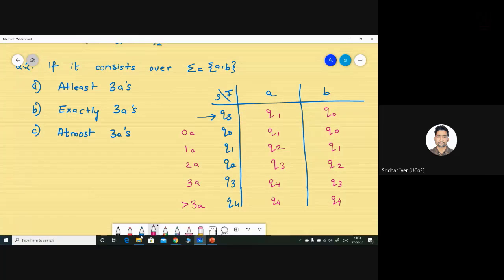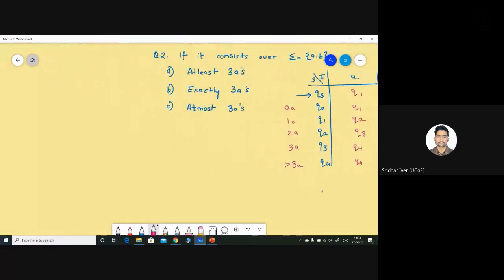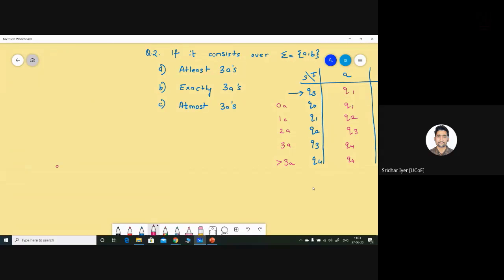So now, this is a table being constructed. Complete the diagram first. In your previous lectures, we have not focused on the diagram a lot. So let's complete the diagram because you need to complete an entire question. So QS, Q0, Q1, Q2, and Q4 is also there. I can draw it over here. Now you can't draw double circles over here because you are not sure which is the final state, right? Am I correct? Because you are having three sub questions, so all these sub questions will be having different final states.